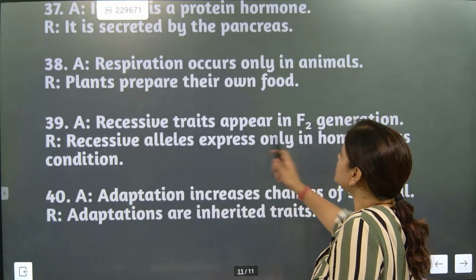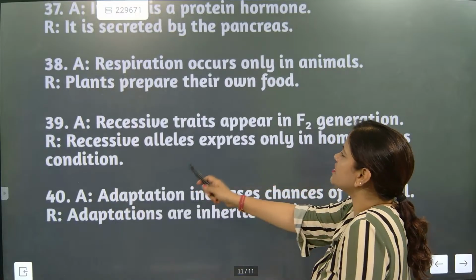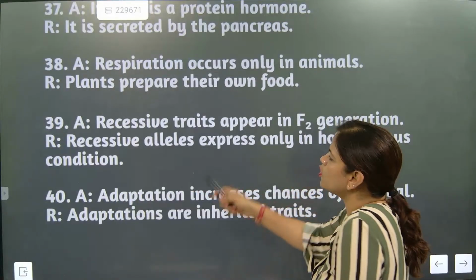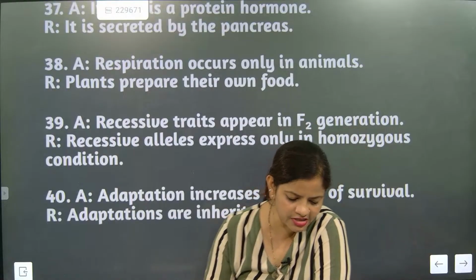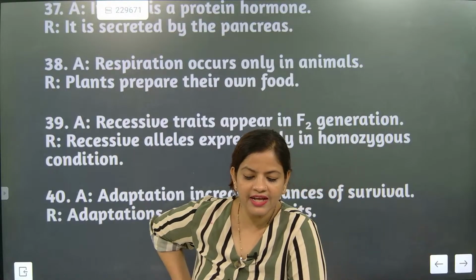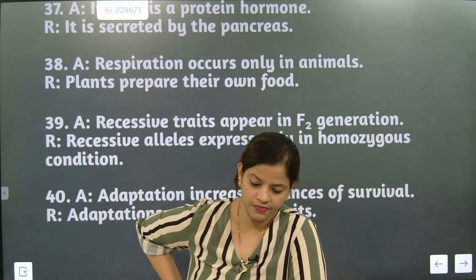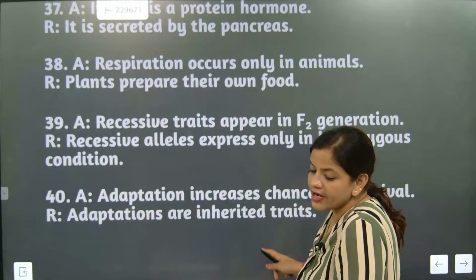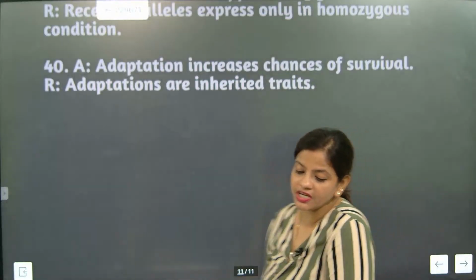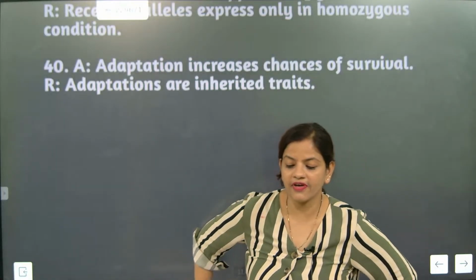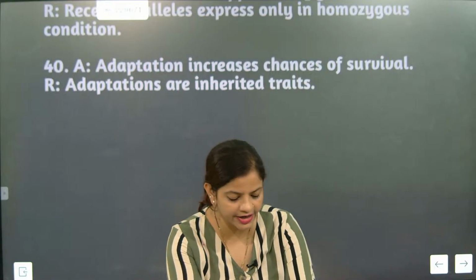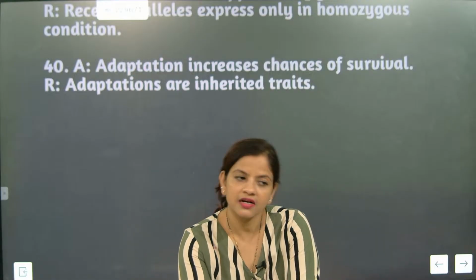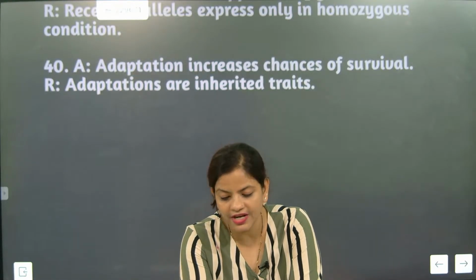Now, a recessive trait appears in the F2 generation. Recessive allele is expressed only in homozygous condition. I think this is the correct answer now. So the 39th answer is what? A. The 39th answer is 100% A. Adaptation increases chances of survival. Adaptations are inherited traits. So both are correct, and it is exactly explaining A.